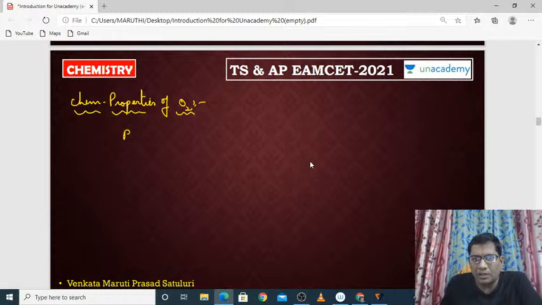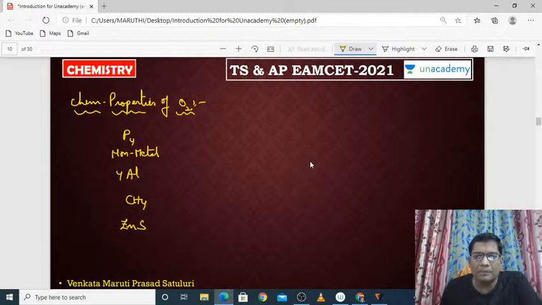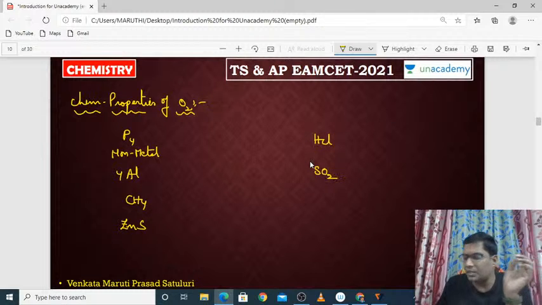Chemical properties of oxygen. Oxygen can react with phosphorus, and phosphorus is a non-metal, so oxygen can react with non-metals. Oxygen can react with metals also. Oxygen can react with organic compounds. Oxygen can react with some of the metal sulfides. Oxygen can react with acids. Oxygen can react with sulfur dioxide also.